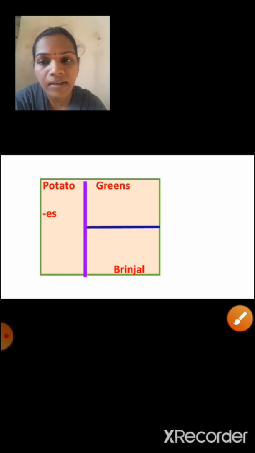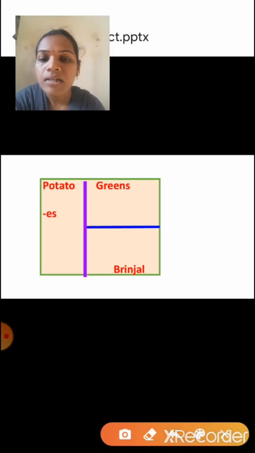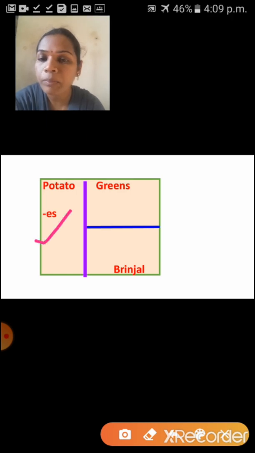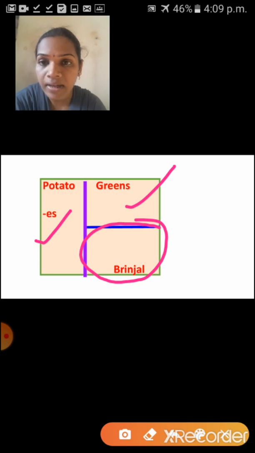Yes, this is Aradhana's garden. Children, see here, this is Aradhana's garden. So this part, 2/5 part, is potatoes and greens, yes, 1/3 part. So the remaining part, this much, you have to find. For that, what do you have to do?